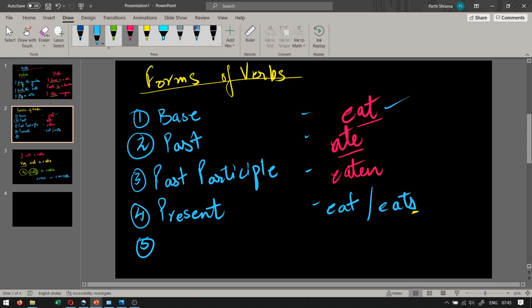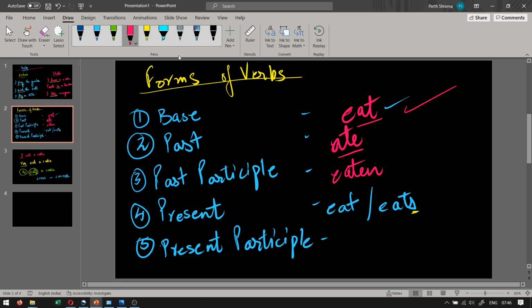The fifth form. What is the fifth form? The fifth form is just the continuous form, also called the past participle. Oh, sorry, present participle. Don't worry about the names. You can just call it the continuous form. It's called the present participle because in this verb, we just take the base form of the verb eat and just add an ing at the end.